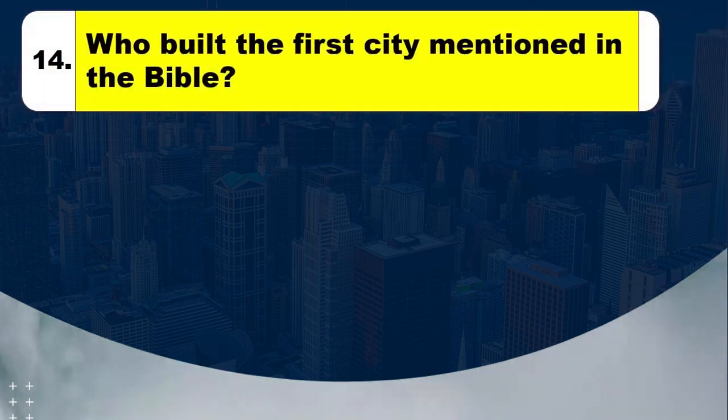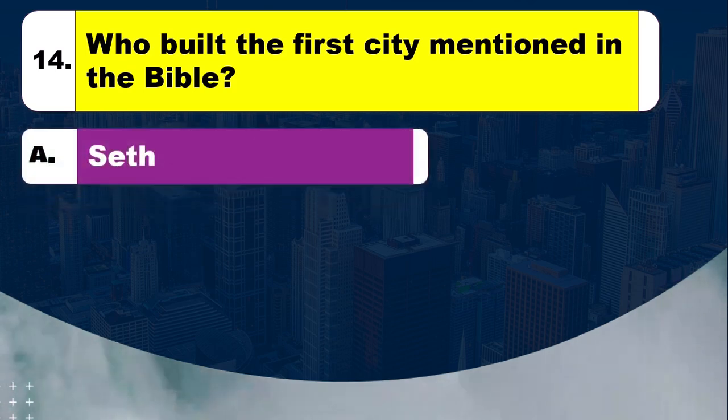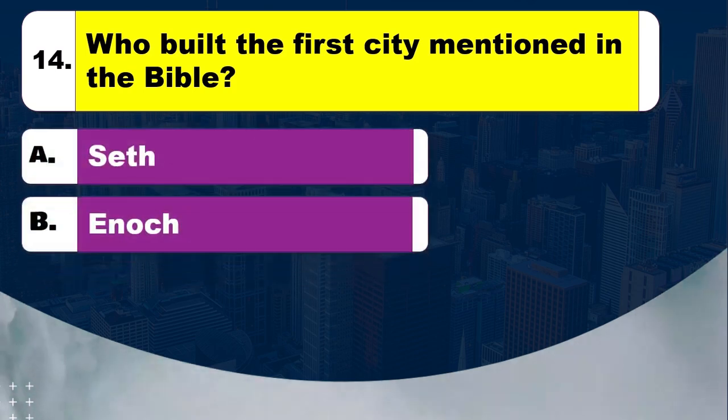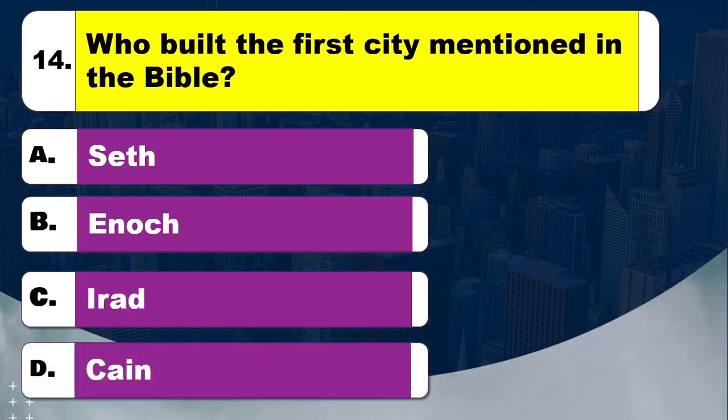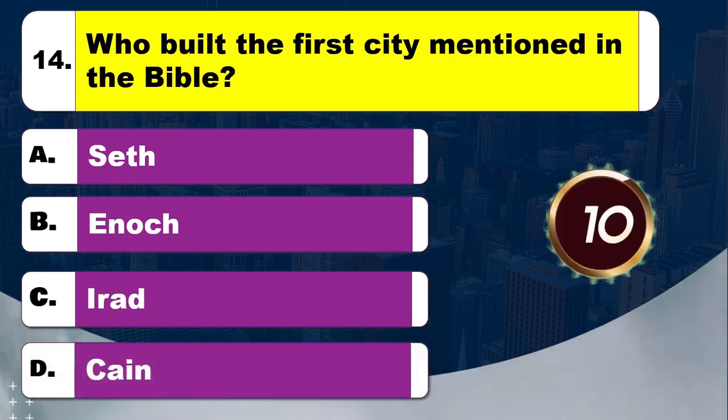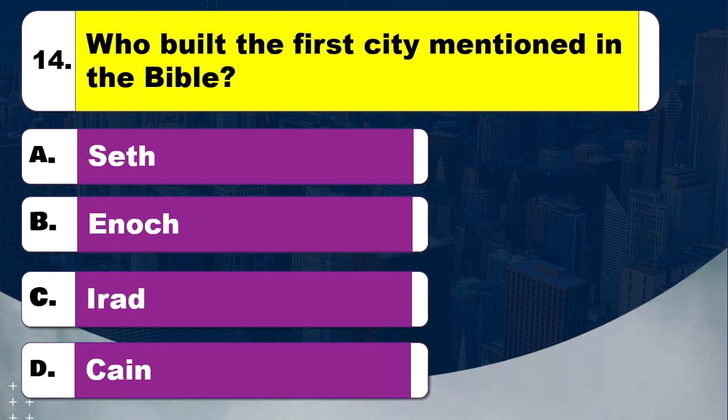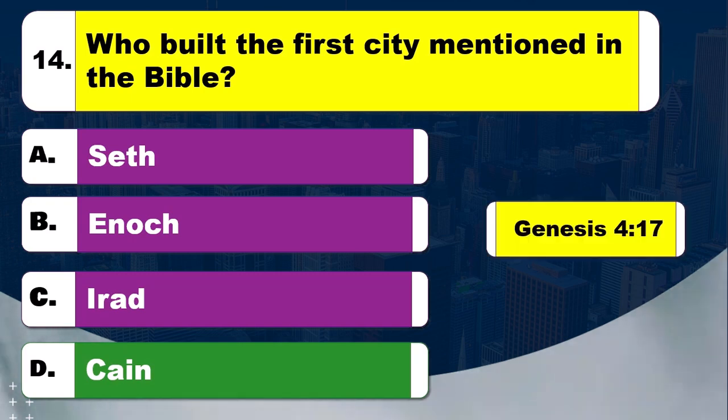Question 14. Who built the first city mentioned in the Bible? Option A, Seth. Option B, Enoch. Option C, Irad. Option D, Cain. Time to think. The right answer is option D, Cain. The Bible reference is Genesis, chapter 4 verse 17.